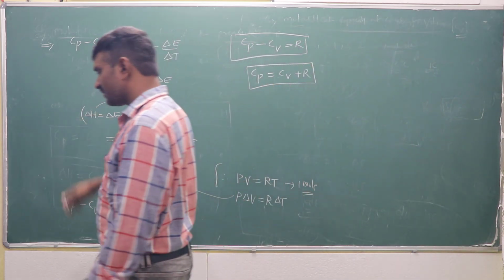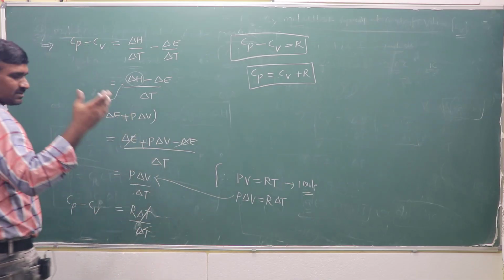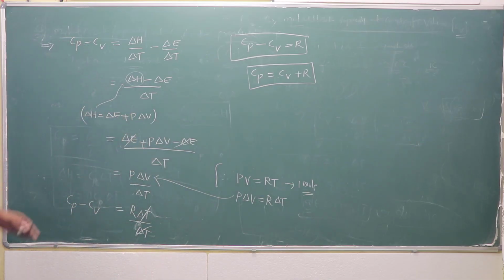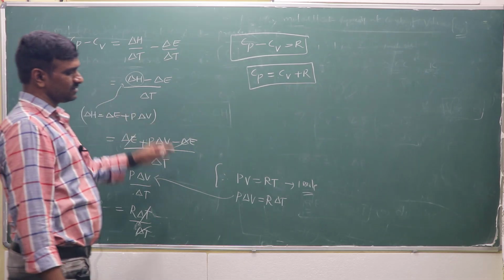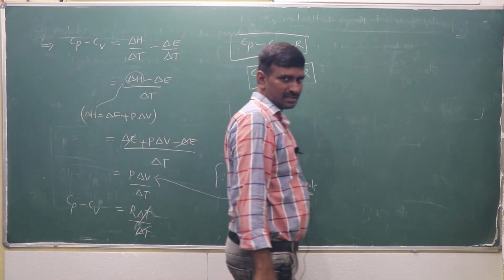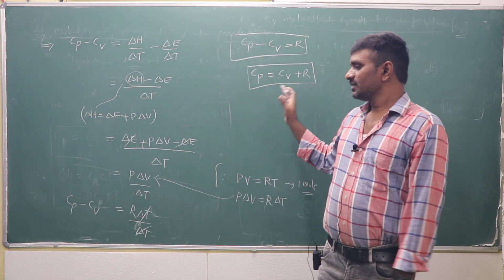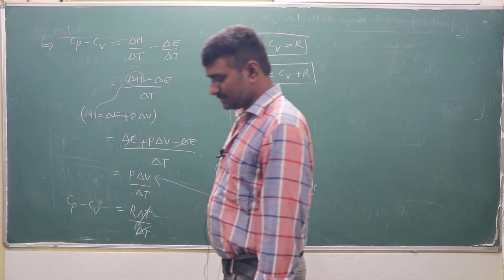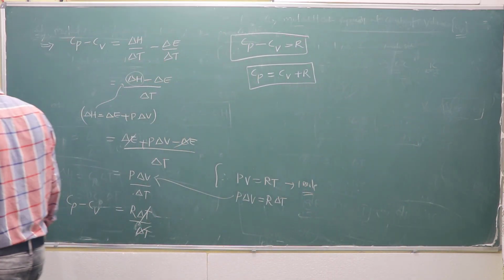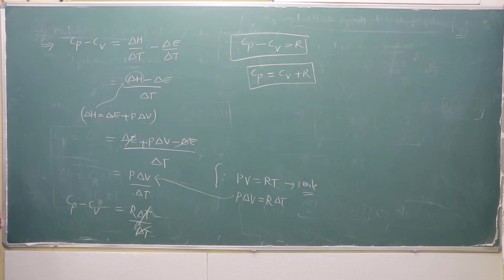Whenever it is required, I can explain that. So Cp is equal to Cv plus R, like this, these are fundamental equations, Cp minus Cv. Right? And also another one I mentioned, today's topic, before that, going further.